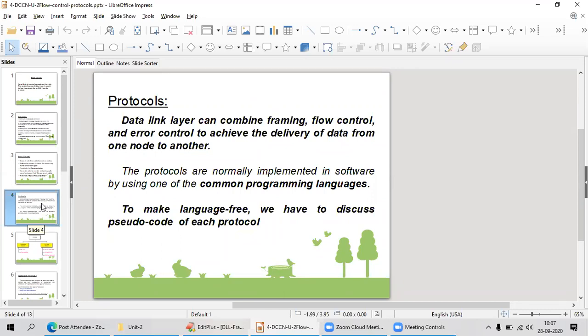To keep it language free, we will discuss the pseudocode or the algorithm of each protocol in these chapters. We are not specifying C or Java or some other language; we are going to see the algorithm, the pseudocode, how you are going to do it. We are not discussing perfect programming in these protocols. Today we are going to see the data link layer protocols.